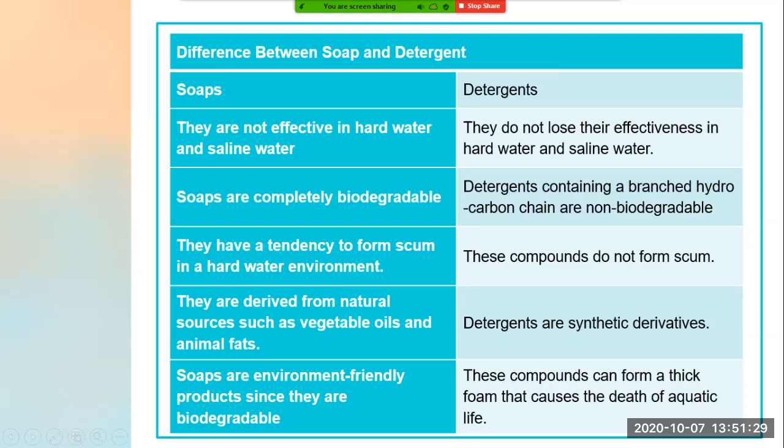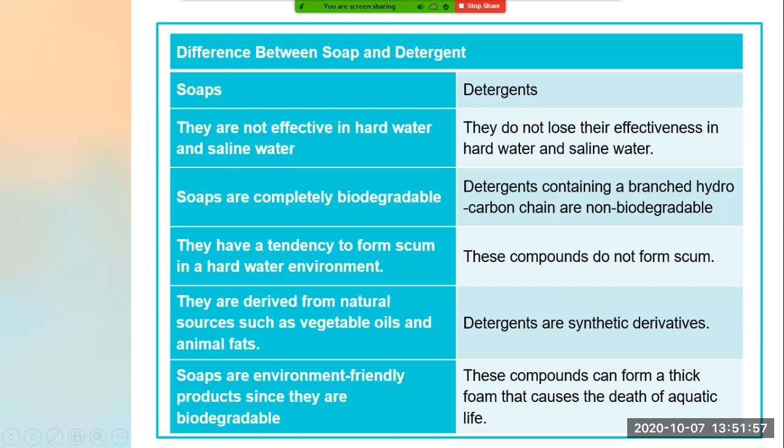Now next, soaps have a tendency to form scum in a hard water environment. I have told you previously what tendency they have. They have a tendency to form scum, and scum is nothing but a layer of dirt. While detergents, these compounds do not form scum. When detergents are mixed in hard water, they do not form scum.